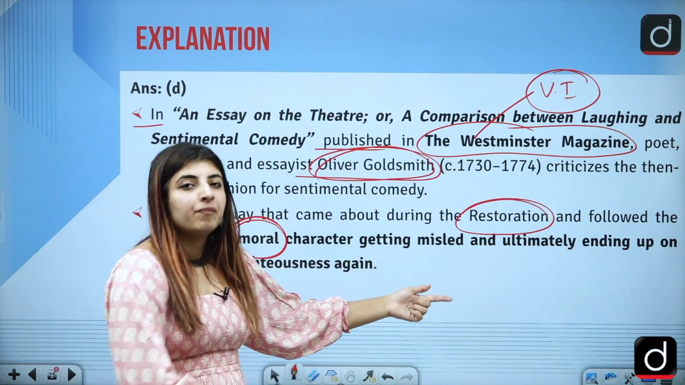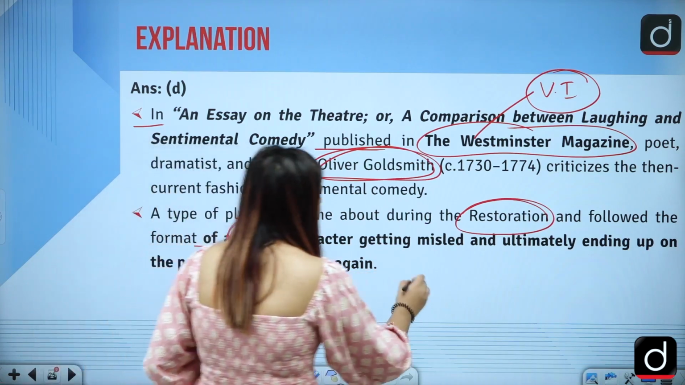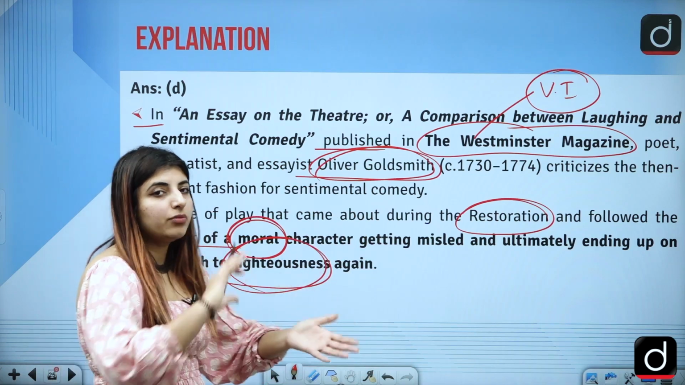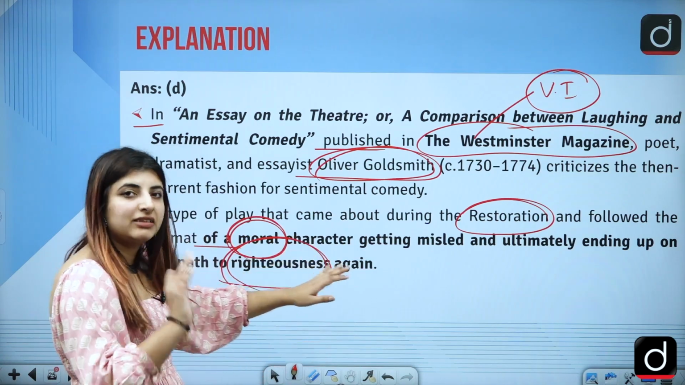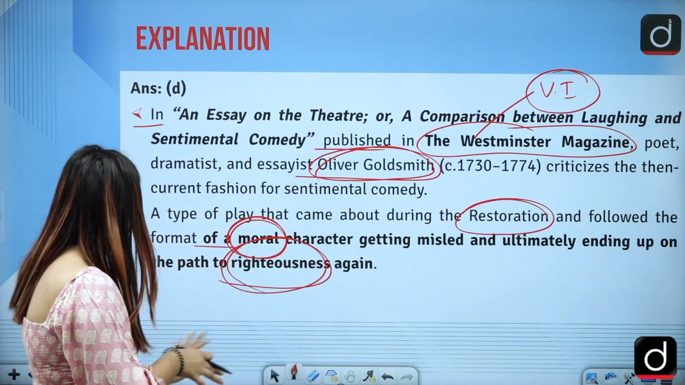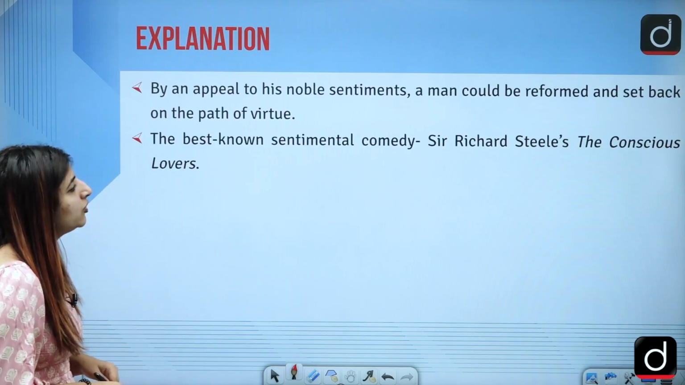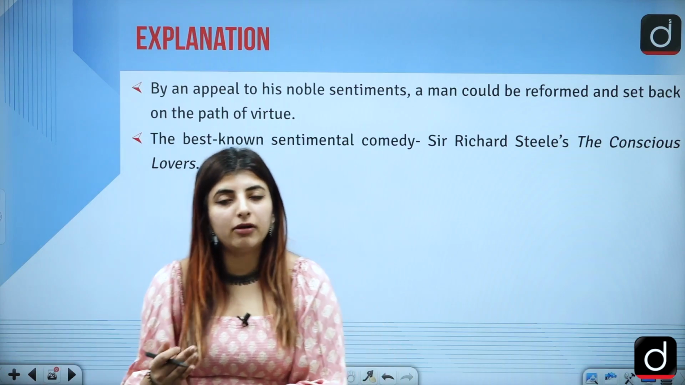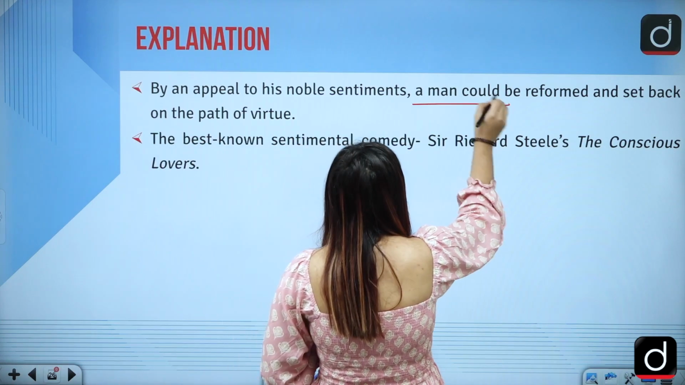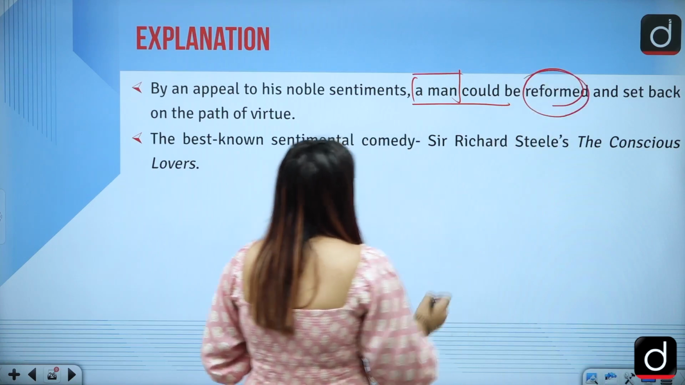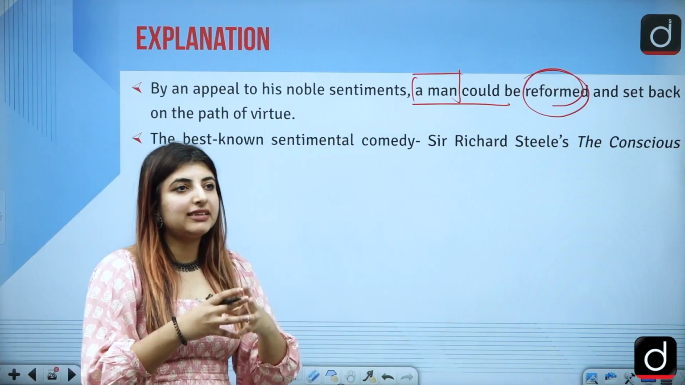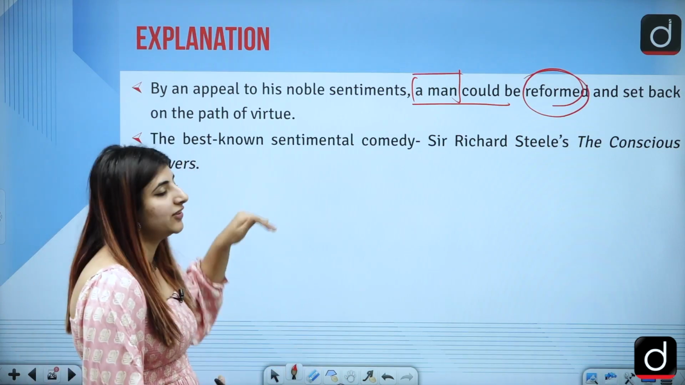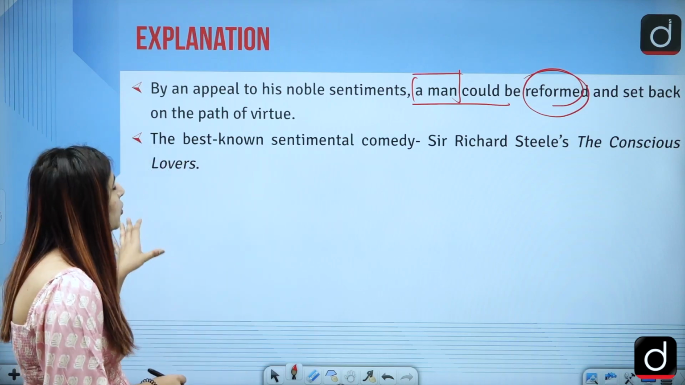He or she is misled, and then with some kind of virtue, he or she comes to the path of righteousness again. Correct? So basically it deals with a character who has been misled and then comes back to the right path. By an appeal to his noble sentiments, a man could be reformed. So he, as a person talking about sentimental comedy, is trying to say that every person could be reformed and set back to the path of virtue. It is their willingness that should be working there. And the best known sentimental comedy of the Restoration times is Sir Richard Steele's The Conscious Lovers.